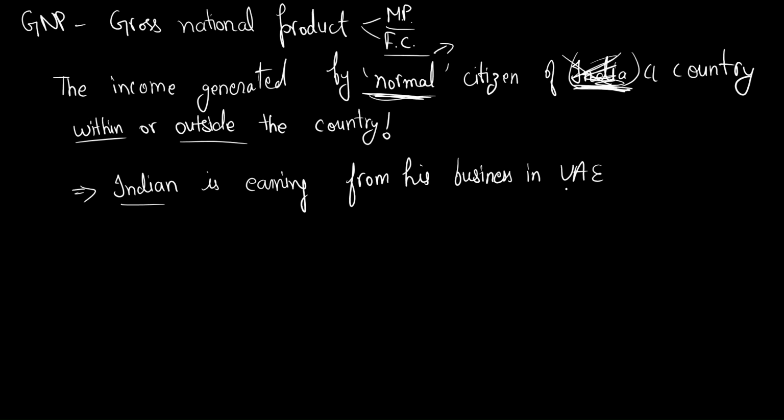He's generating his income from UAE. But gross national product states that आपका citizen, if it's a citizen from your country, it doesn't matter पैसे वो कौन सी country से ला रहा है. The only thing that matters is he is a citizen of your country. So this will be calculated in your GNP.